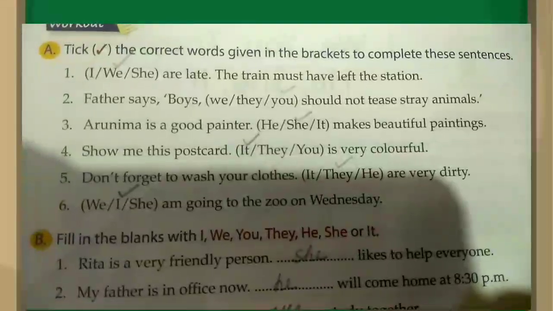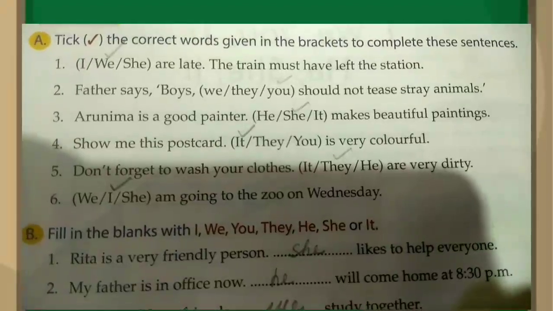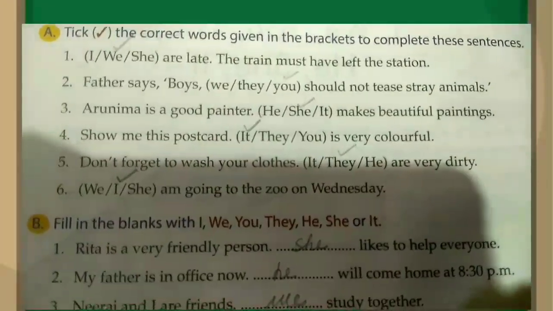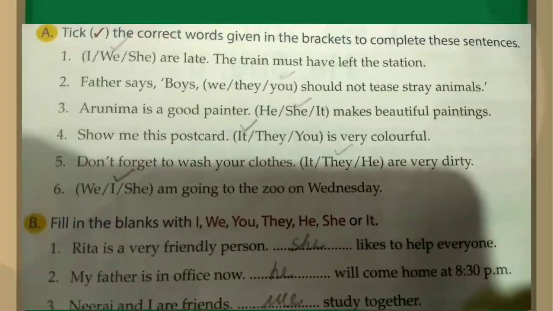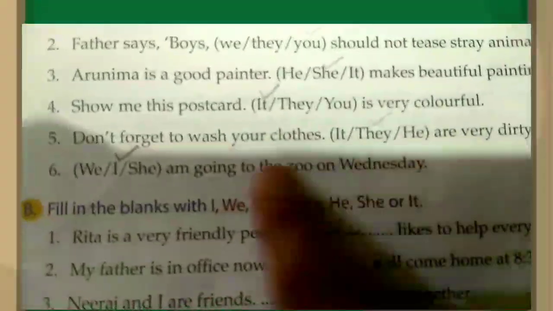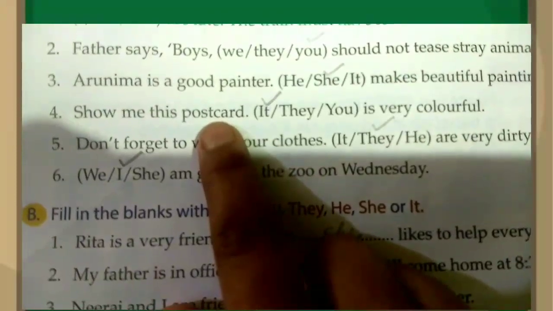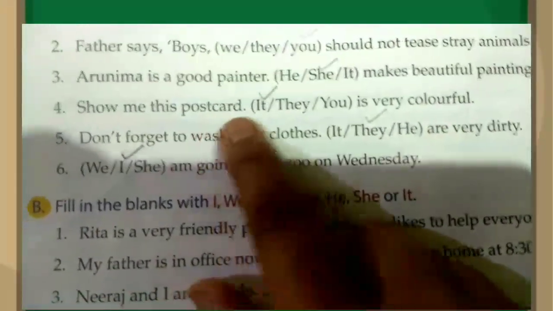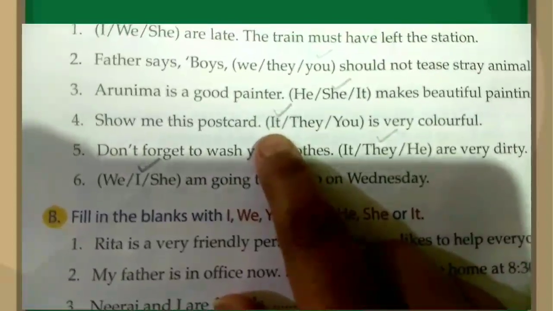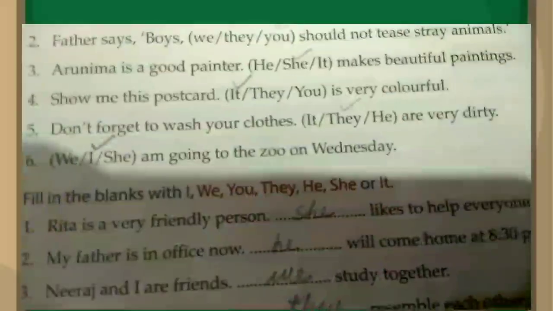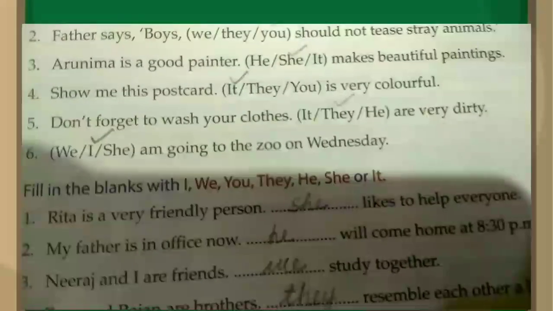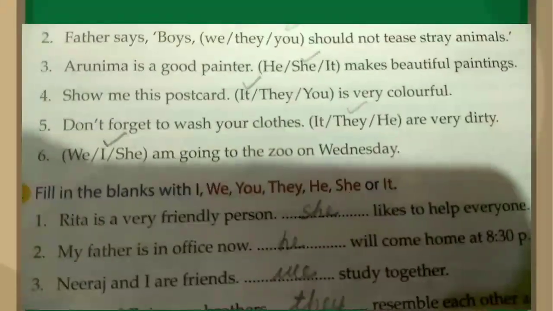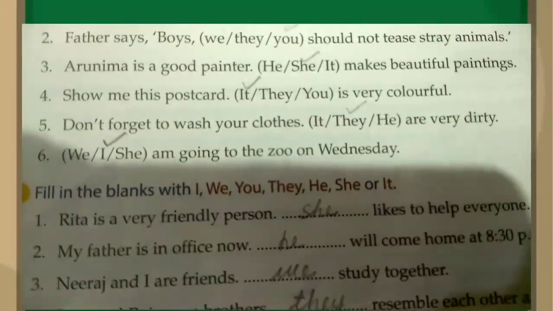Number 4, show me this postcard. And the options are it, they, you. Is very colorful. You know children, what is a postcard? A postcard is a thing. Alright, when we talk about any thing, we will choose it. What's the use of it? Always remember children, it is used for one animal or thing.